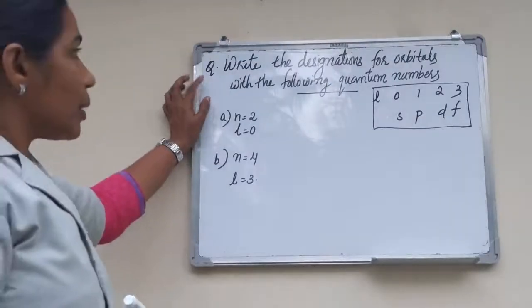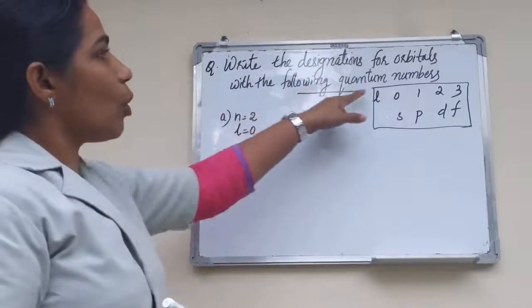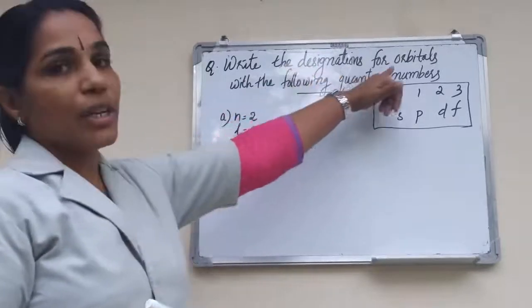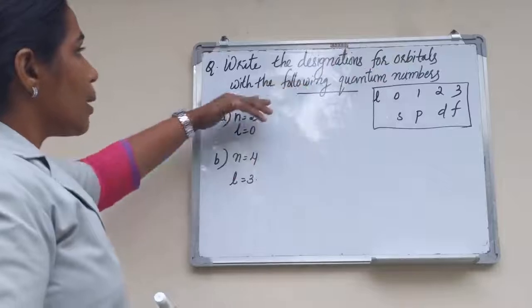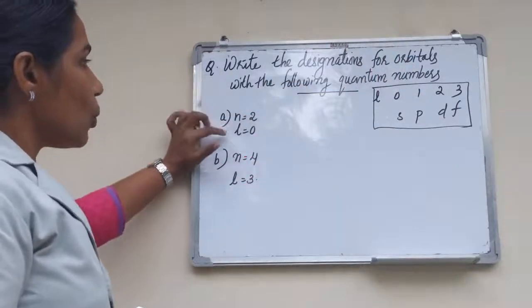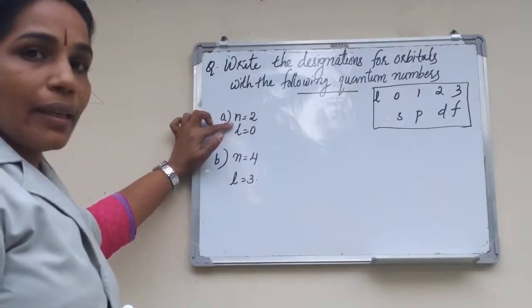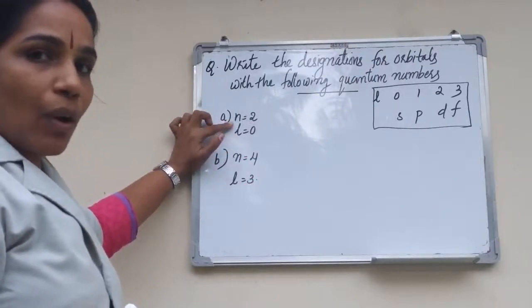The question: write the designations for orbitals with the following quantum numbers. n is equal to 2, l is equal to 0. What is n? n is the principal quantum number.